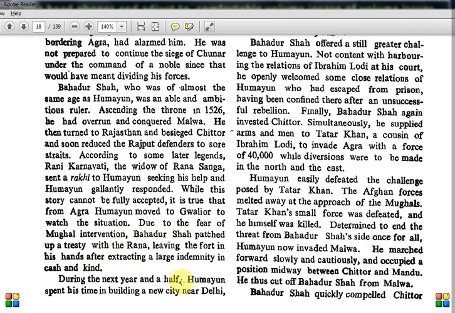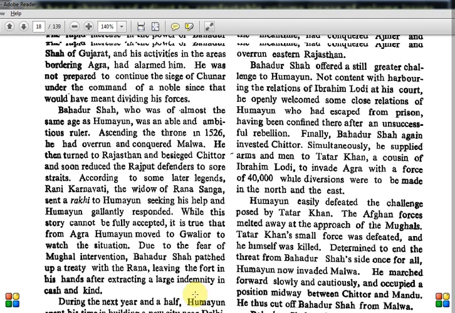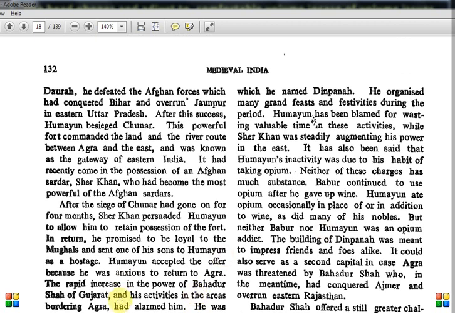During the next year and a half, Humayun spent his time building a new city near Delhi. Do you know the name? It is actually asked in UPSC, you should know the name of the city which Humayun built. Delhi is actually a combination of many cities built during the Delhi Sultanate time. The name is Dinpanah. Like that, in Alauddin Khilji's time there was Siri, then Firoz Shah Tughlaq built something. All these people built different cities, and that is how the present Delhi came about. One more place will come, I forgot, we'll see it in the same chapter. There are two or three names, like the Purana Qila and those places, which Sher Shah will be building.